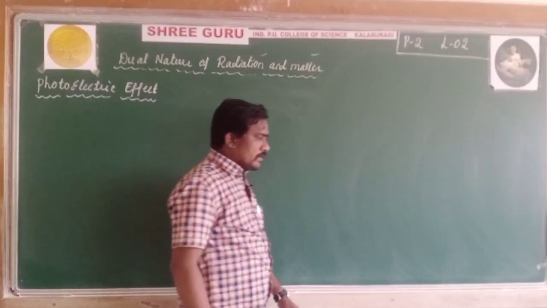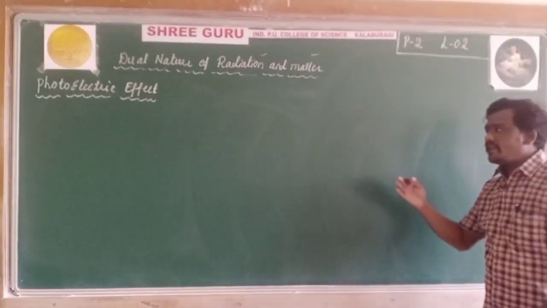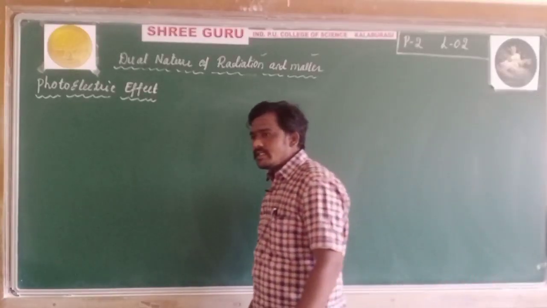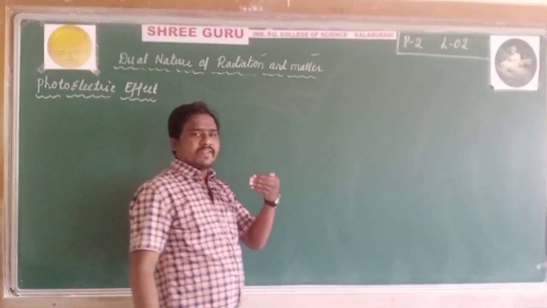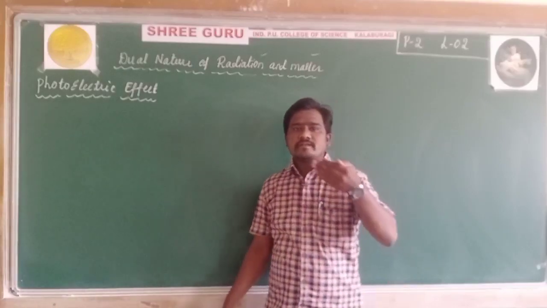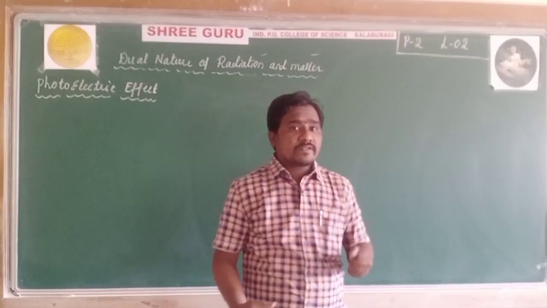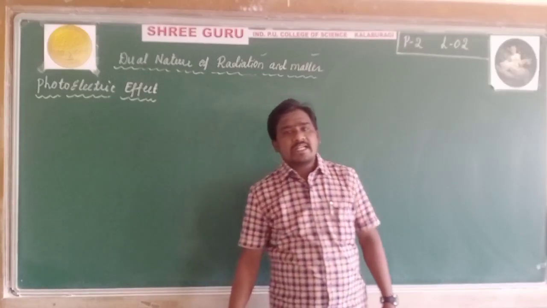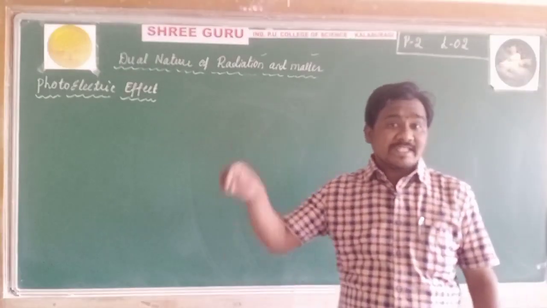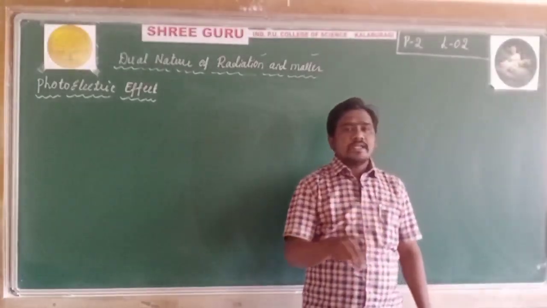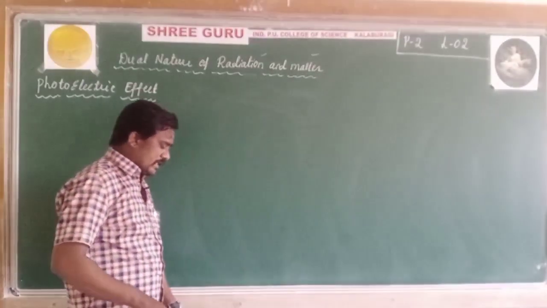Photoelectric effect. What is meant by photoelectric effect? We already discussed the definition in the last class. The emission of electrons from a metallic surface when light of suitable frequency is incident. The phenomenon of emission of electrons from the metallic surface by incidenting a suitable frequency on it is called the photoelectric effect.